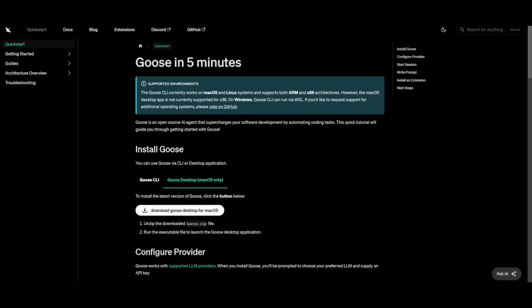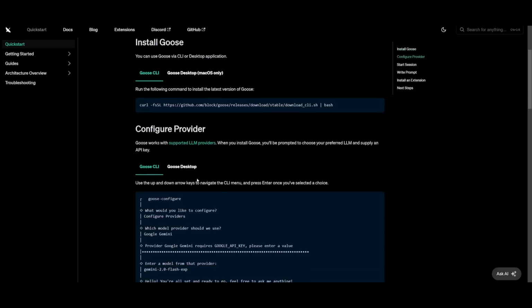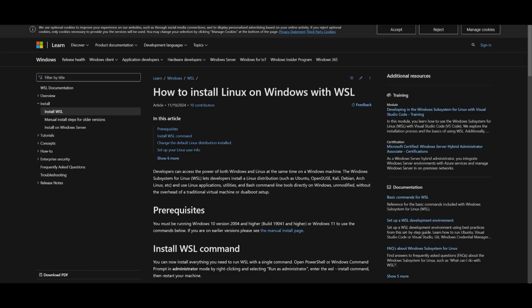But say if you're on macOS, you should definitely go ahead and install this based off of the app that they have. It's a one-click installer that you can easily get started with. But since I'm going to be installing this to my CLI, I'm going to go ahead and follow through with the installation process. Now, do not do this if you're not on Windows.